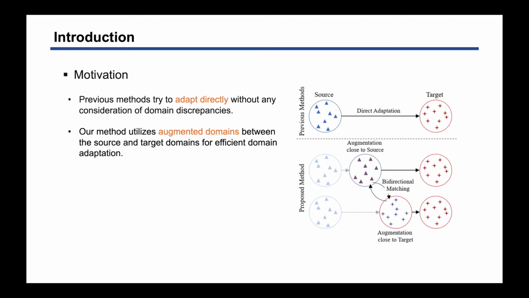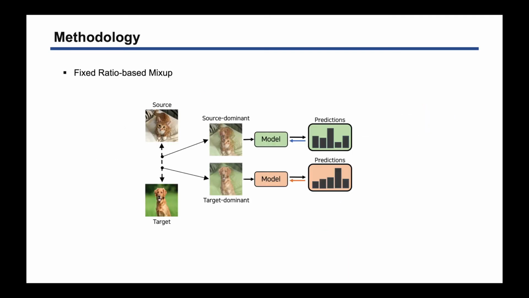Many of the previous methods performed adaptations directly from the source domain to the target domain. However, when the domain discrepancy is large, these methods may be inefficient. So we propose to use augmented domains between the source and target domains for efficient domain adaptation. Now we go through our methods.